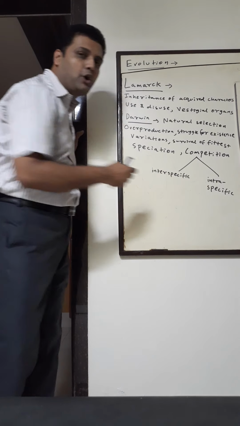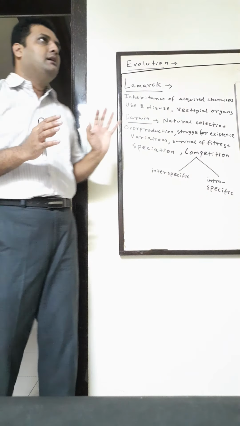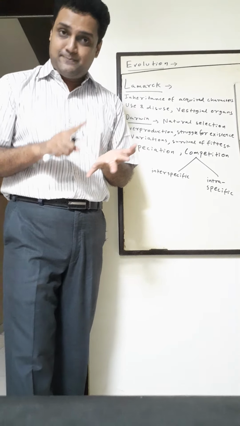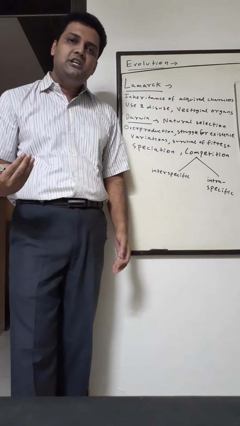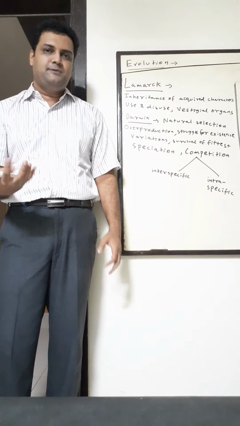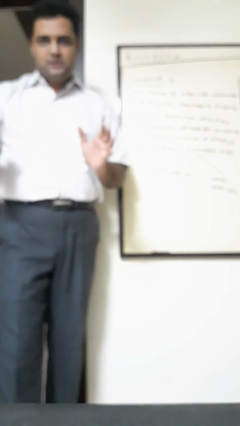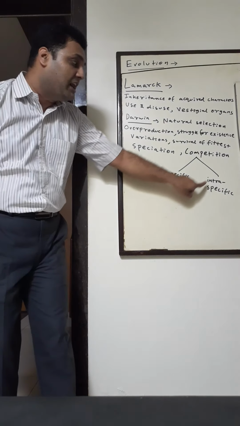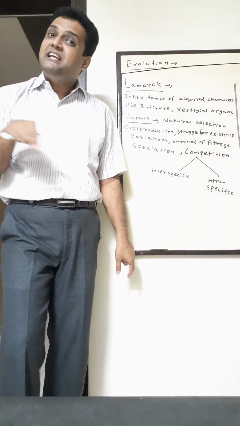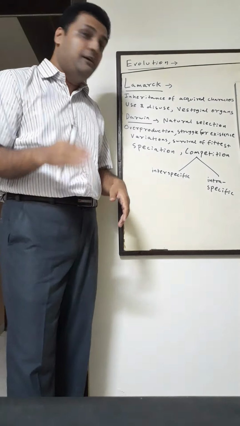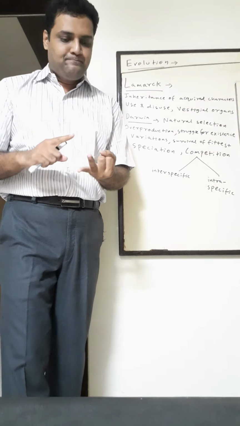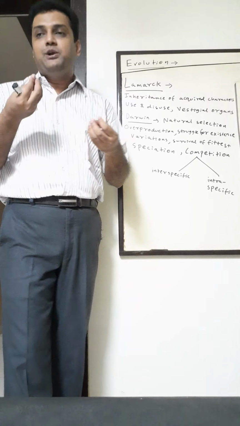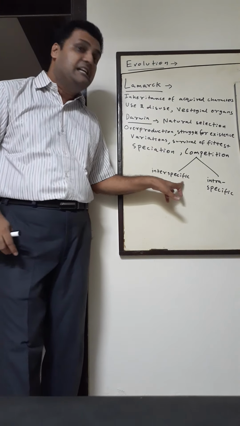He's also spoken about competition. You heard of competition. Now, for example, there is always competition amongst the species for what? For food, for space, for mating. Okay, if the competition is between the same species, for example, between lions, okay, for food or for mating, or between hyenas, then it's called intraspecific, meaning competition between same species. And if it is between different species, like cheetah, hyena, and lions, they all have the same food, that is deer. They all want to hunt the antelope or the deer. So then that is interspecific.